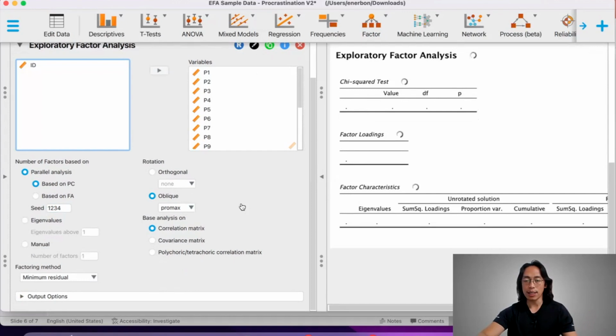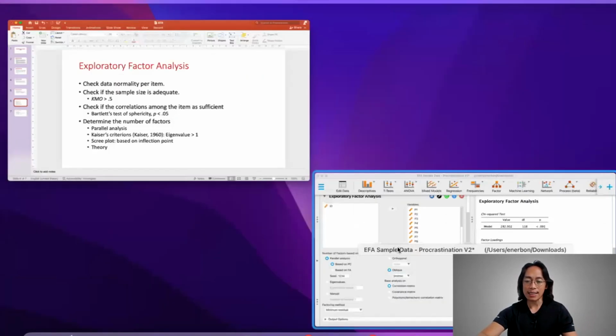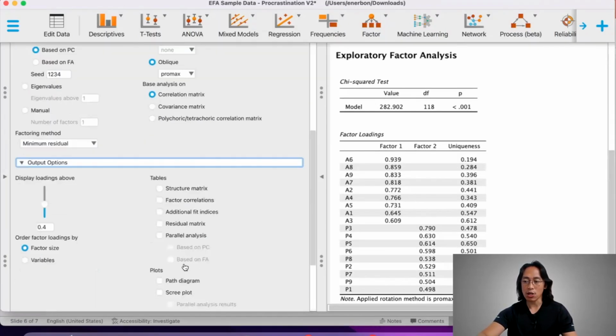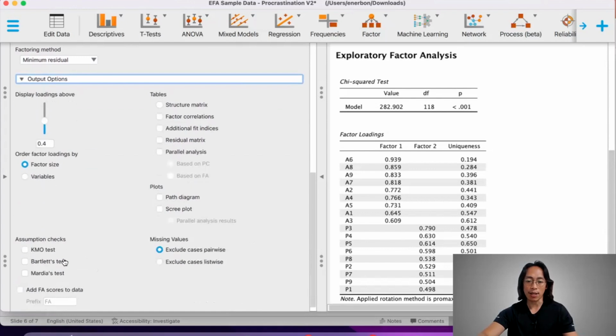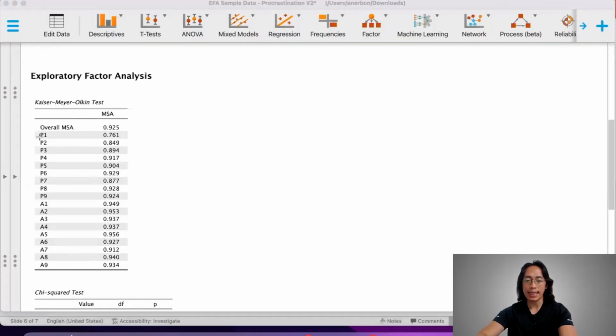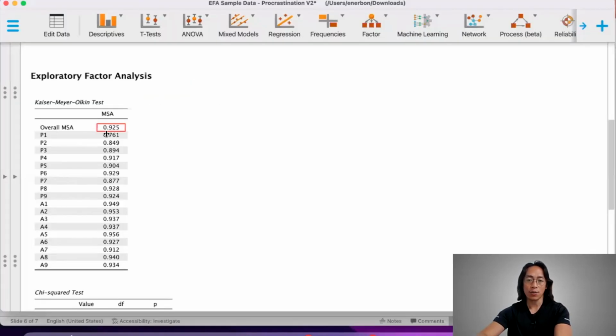Now, what we need is to determine if the sample size is enough, and that is determined by the KMO. So let's check on, where is the KMO? There is the KMO. So the overall KMO is 0.925, and what do we need? We need KMO that is greater than 0.5. So this indicates that our sample size is adequate. All right, so we have satisfied that.